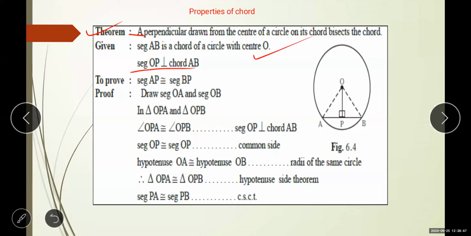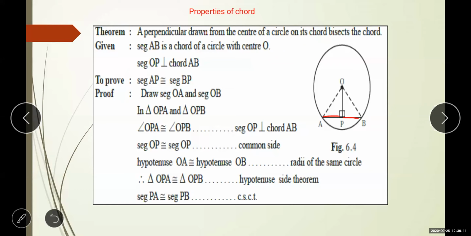A perpendicular drawn from the center of the circle on its chord. Here it is given: perpendicular drawn from the center of the circle on its chord. Okay, so this is what: OP is perpendicular to the chord AB. Now what do we have to prove? We have to prove this chord is bisected into 2 equal parts.